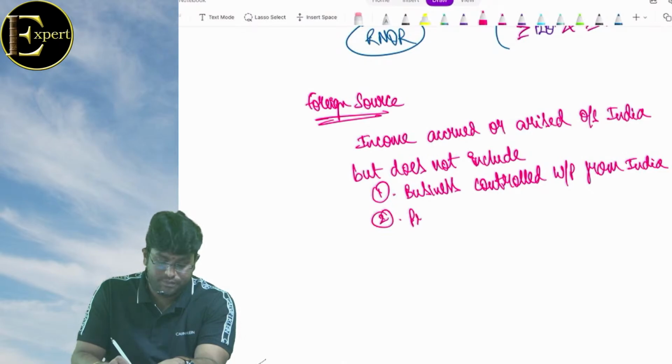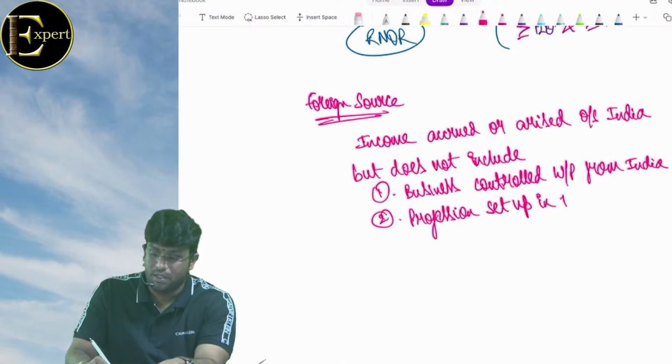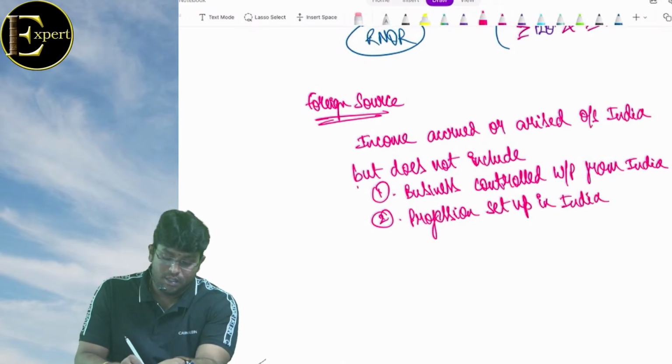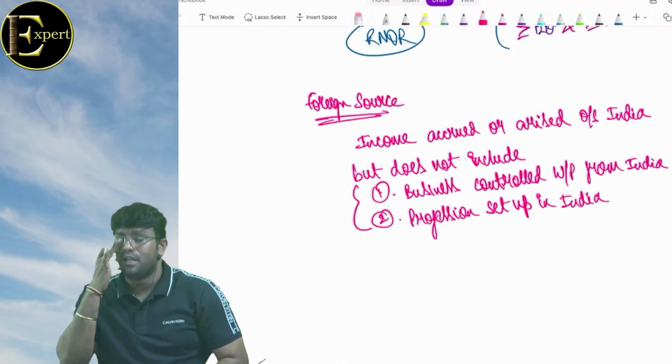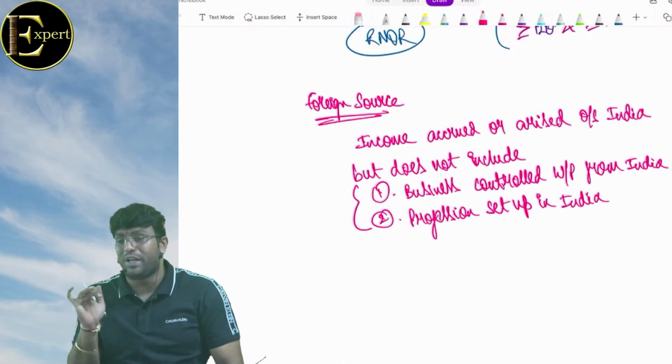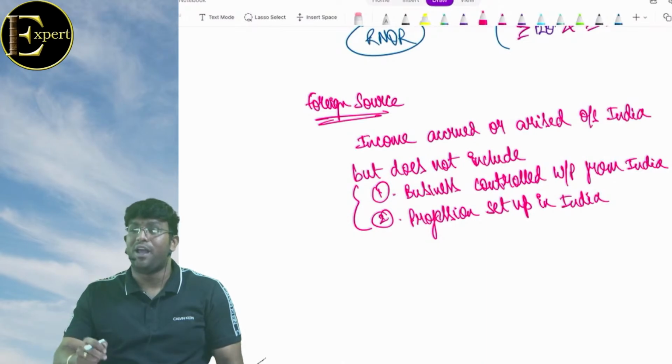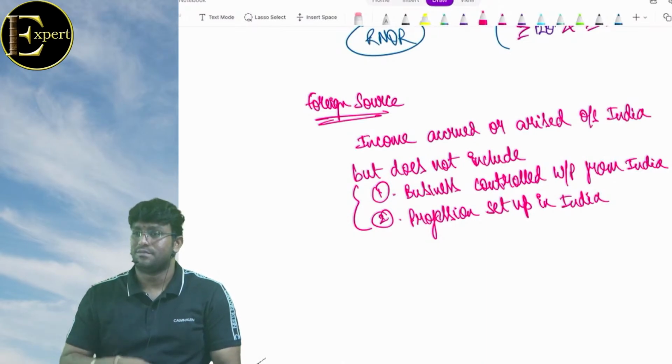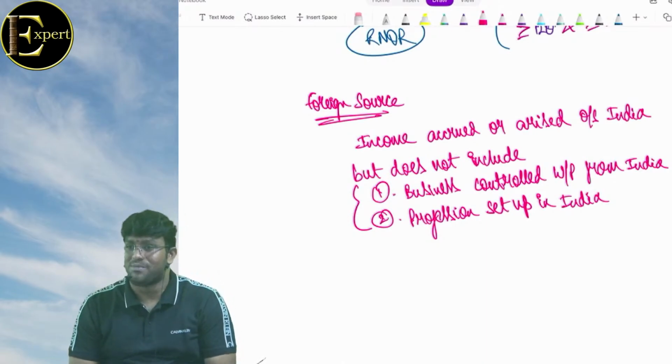Number two, profession set up in India. These two are not included in foreign source. That means these two are included for calculating the 15 lakhs. Did you get my point?